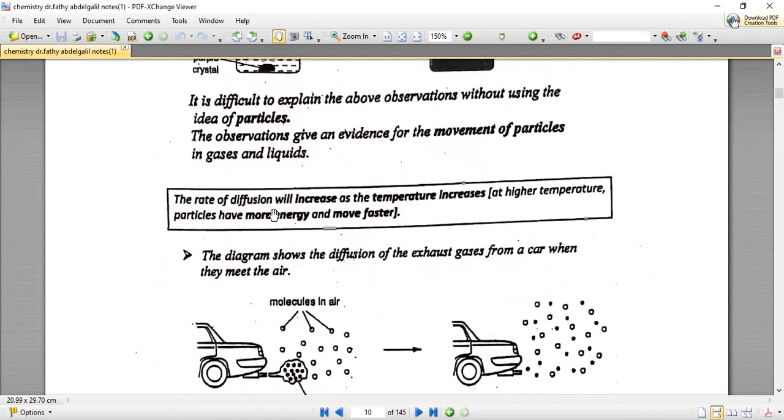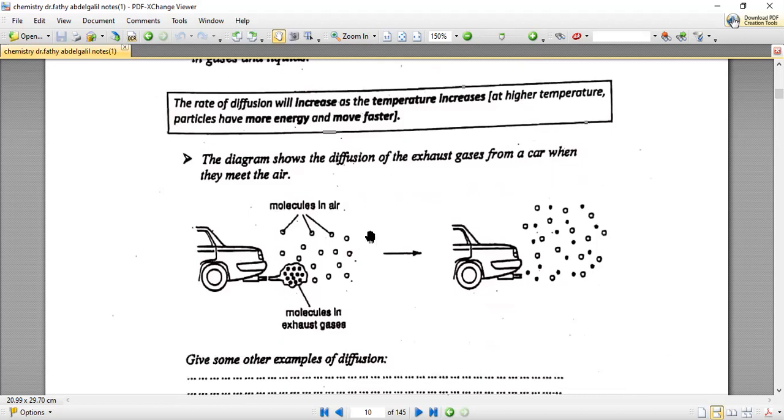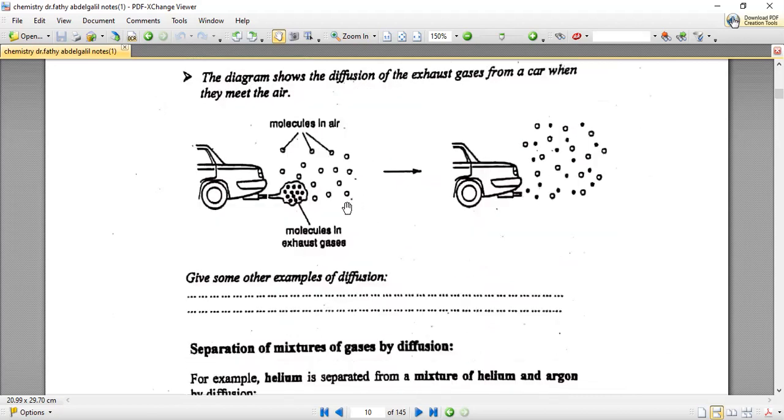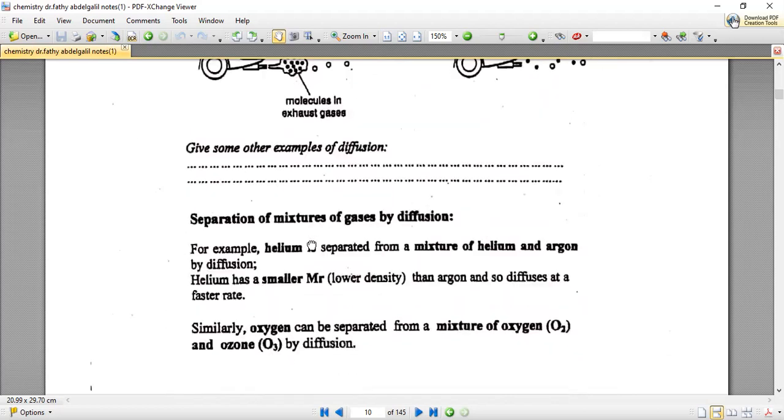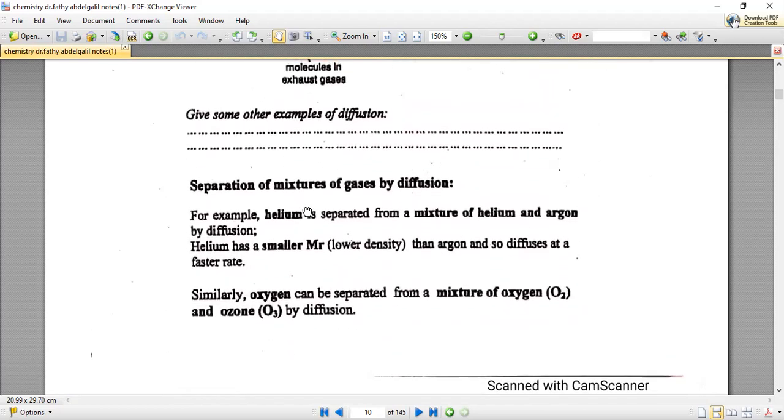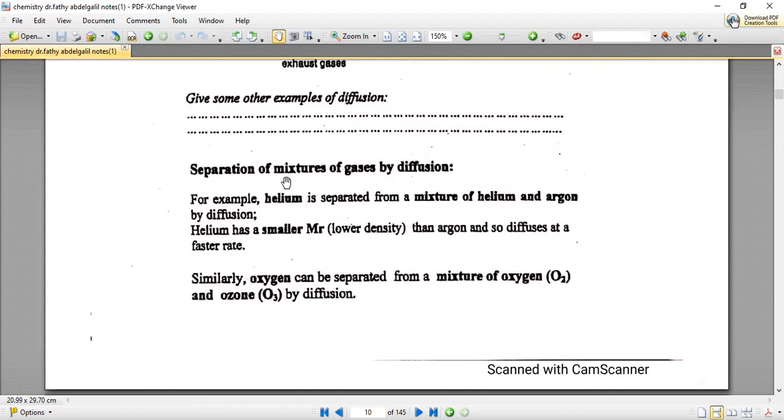As we said, the rate of diffusion will increase as the temperature increases and also when the particle is lower in its molecular mass. An application of diffusion is how to separate a mixture of gases. Yes, we can use diffusion to separate a mixture of gases.